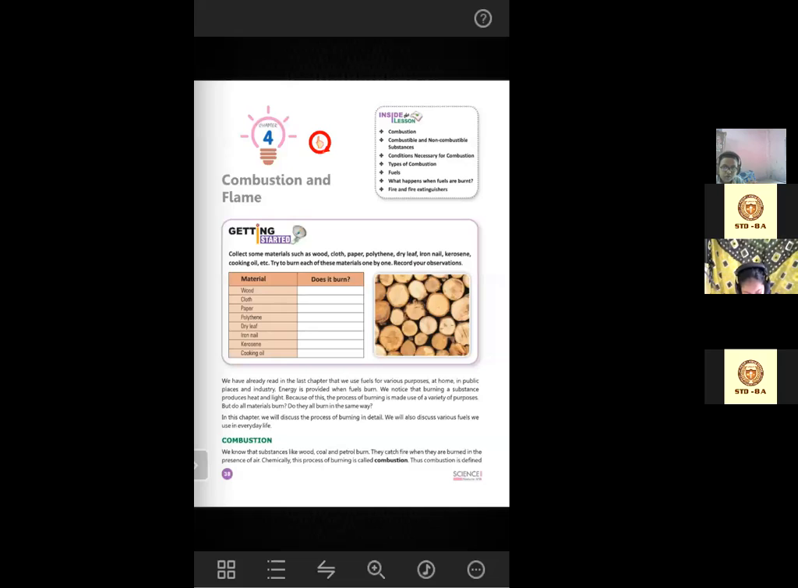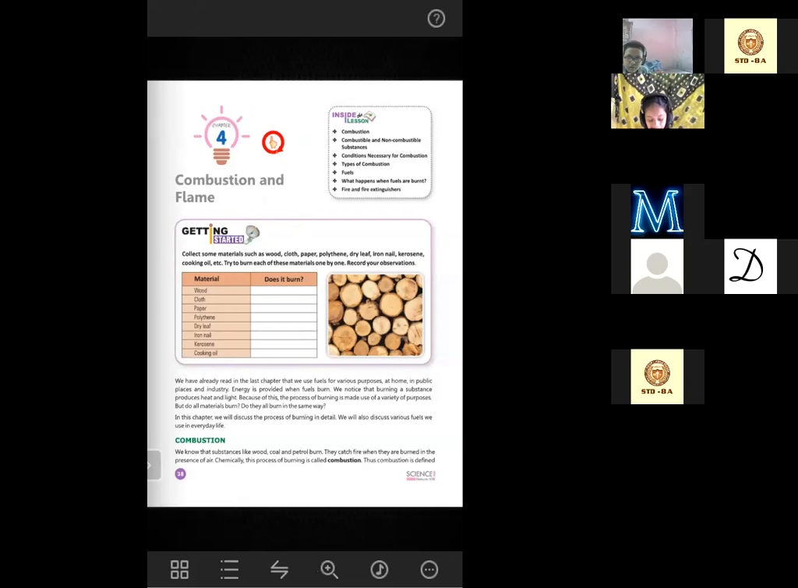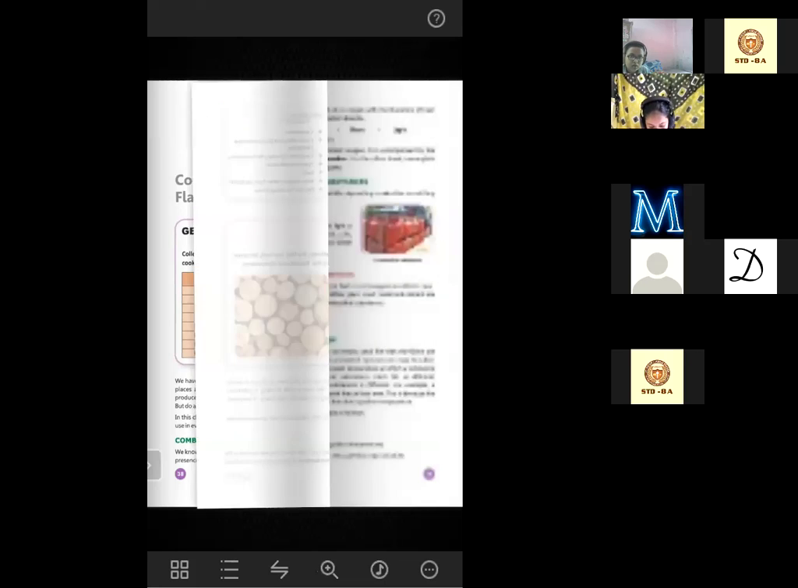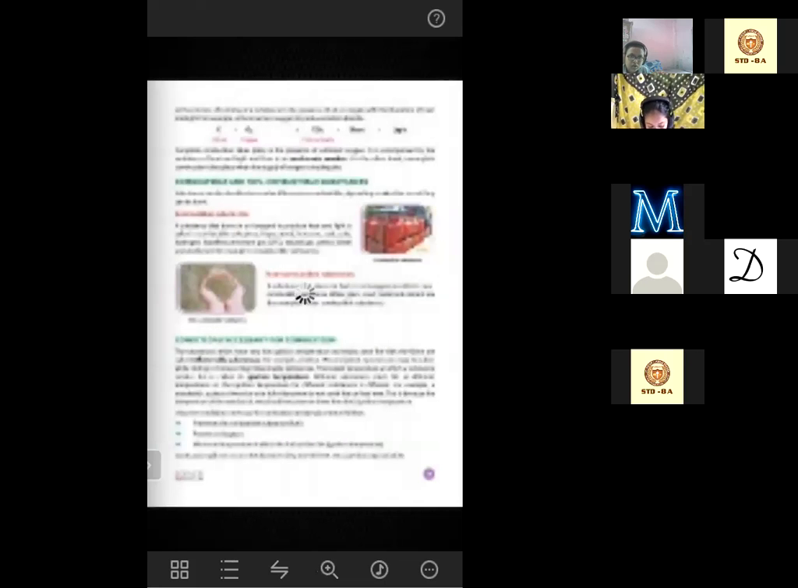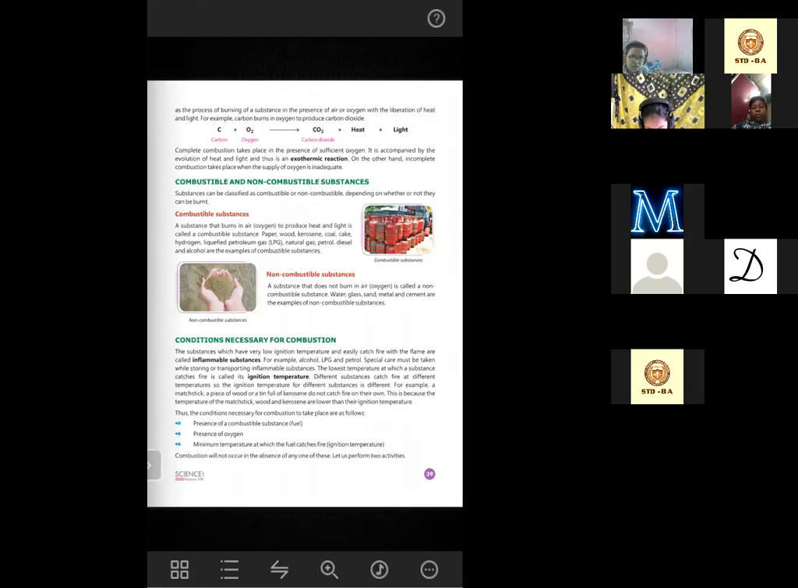Can any of you tell me why? Ma'am, because in absence of oxygen, nothing can burn. Yes, because burning needs oxygen. In the absence of oxygen, burning or combustion cannot be possible. So here you can see carbon plus oxygen makes carbon dioxide plus heat plus light. So in the process of burning or combustion, heat and light will be produced along with the product.